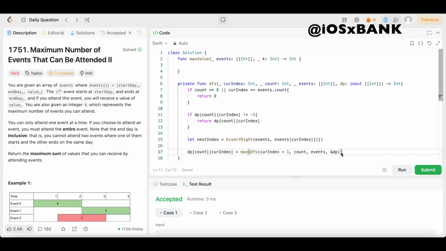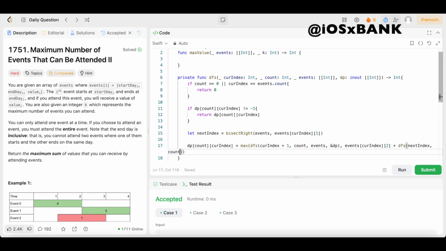So for here, come outside of that parentheses, but still inside the other parentheses, we're going to say comma, events, square bracket, cur index, come outside the square bracket, open up more square brackets and pass in 2. Then we're going to come outside those square brackets, say plus dfs, open up the parentheses, and we are going to say next index, comma, count - 1, comma, events, comma, and dp again because it's in and out.